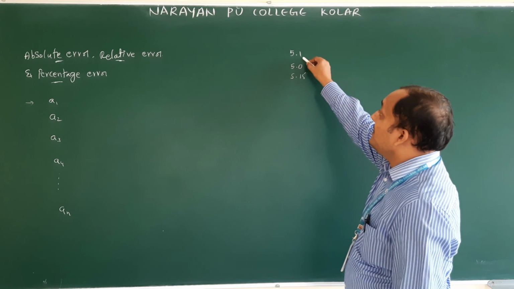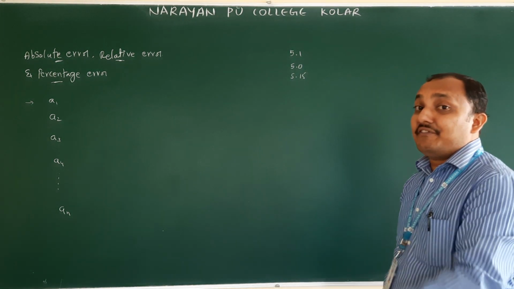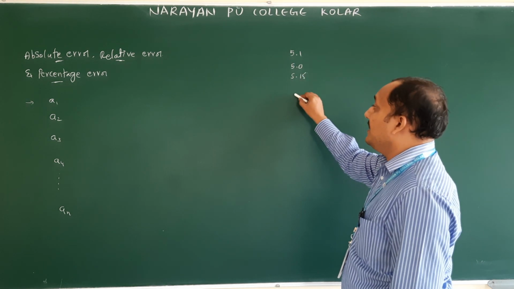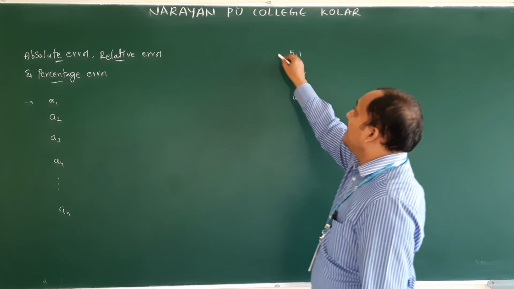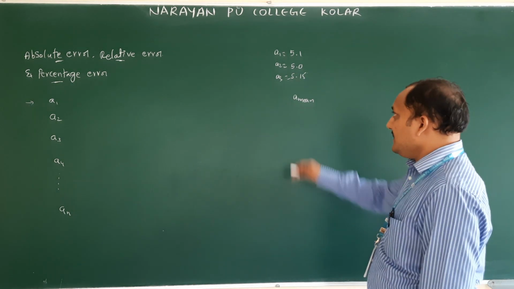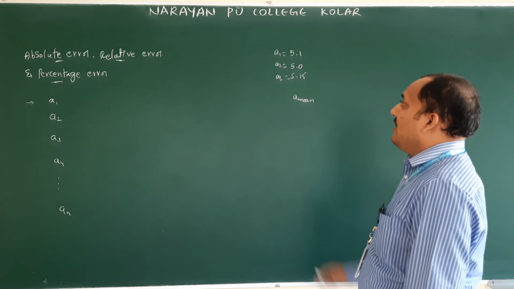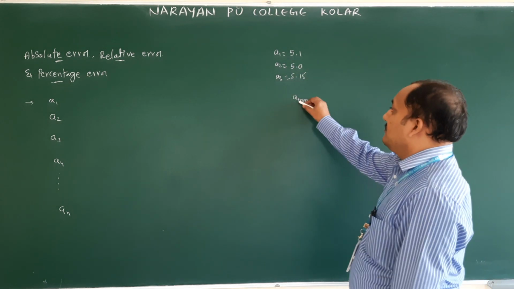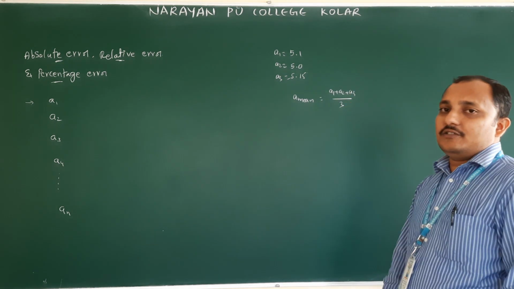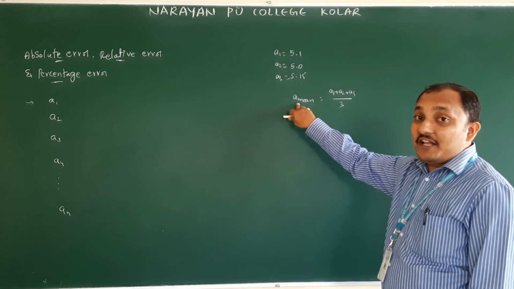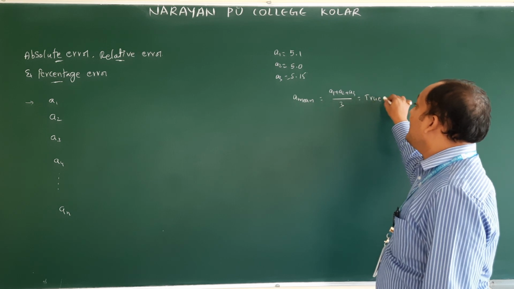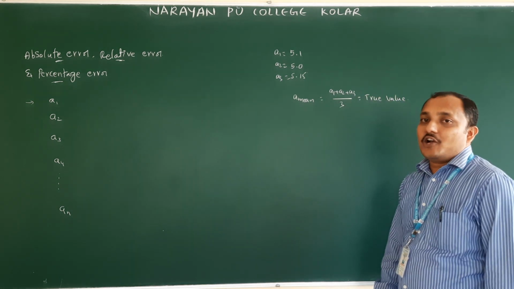You have to take the arithmetic mean, or average, of the readings. Here I took 3 readings. So A mean is A1 plus A2 plus A3, or L1, L2, L3 because we found length, divided by 3. Why? Because we took 3 readings. This mean value, the average of these 3, is called the true value, the exact length of the chalk piece.